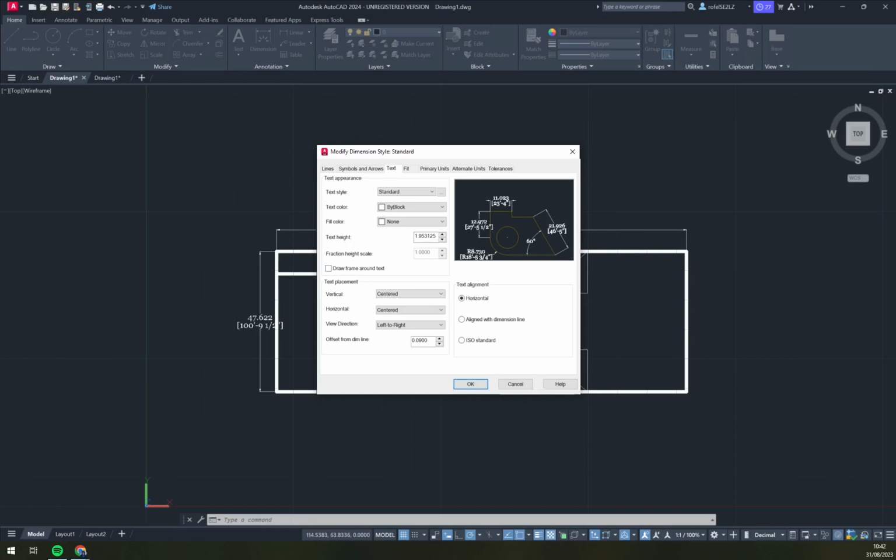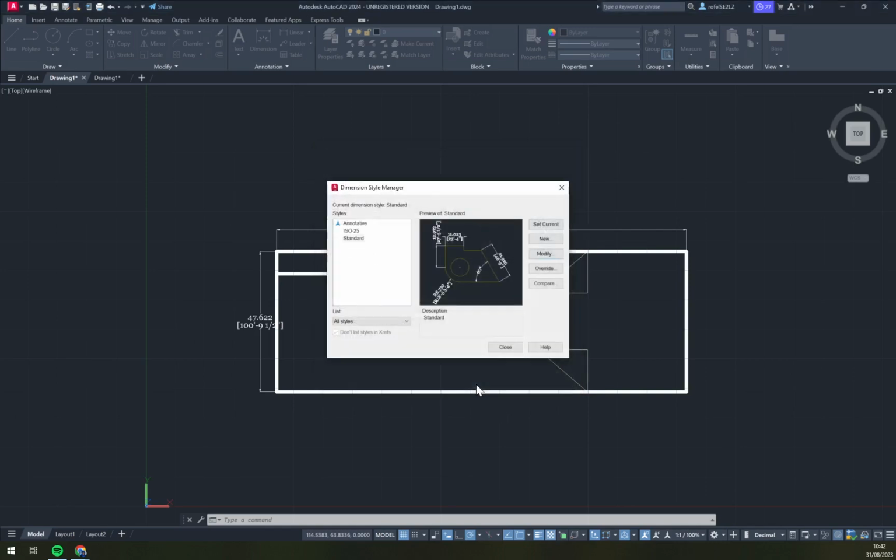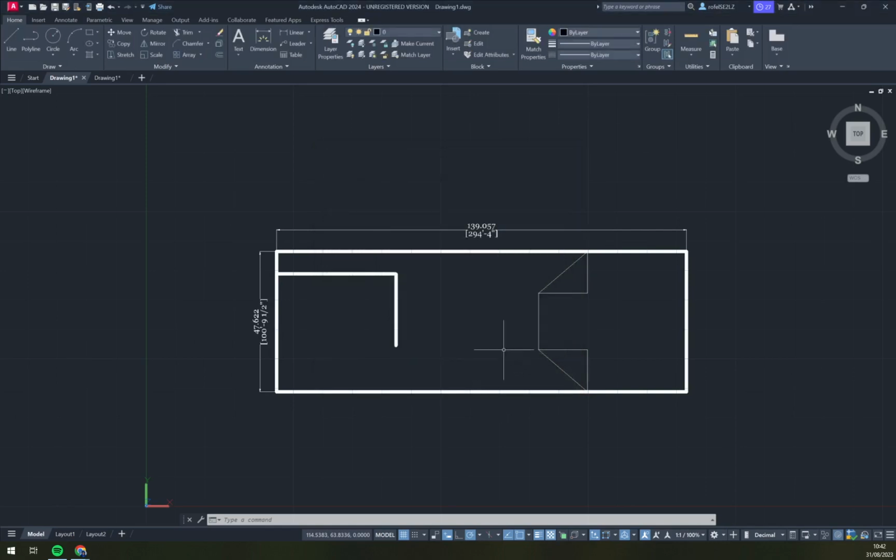It's, I would say, the third option in there. And we want to make sure it's aligned with dimension line. Quite easy, nothing too hard about it. We want to go with align with dimension line. We hit OK, and then we close it.